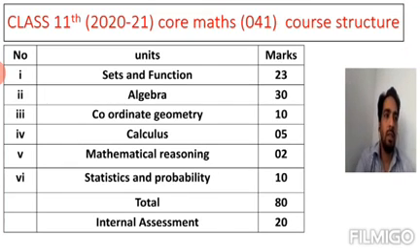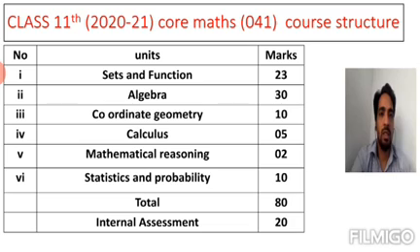Now you will understand the difference between these two types of mathematics, core mathematics and applied mathematics, by the course structure. First I am sharing the course structure of core mathematics. Here the unit-wise detail is given. In core mathematics, sets and functions is for 23 marks, algebra 30 marks, coordinate geometry 10 marks, calculus, that is limits and derivatives, 5 marks, mathematical reasoning 2 marks, statistics and probability 10 marks. Total weightage is 80, and 20 marks are internal assessment, as you did in 10th: 5 marks for notebook, 5 marks for activities, and 10 marks for periodic assessment.